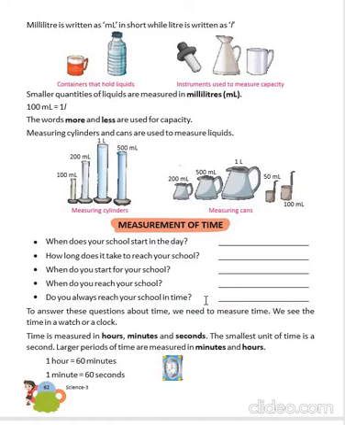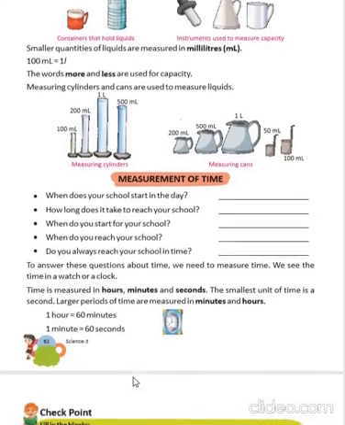Where do we see the time? In our watch or in a clock. We all know that time is measured in hours, minutes and seconds. The smallest unit is seconds, whereas the larger ones are hours and minutes. Remember, 1 hour is equal to 60 minutes and 1 minute is equal to 60 seconds.